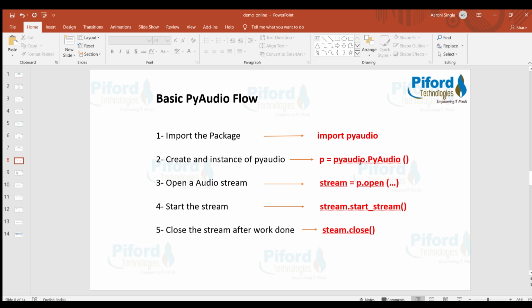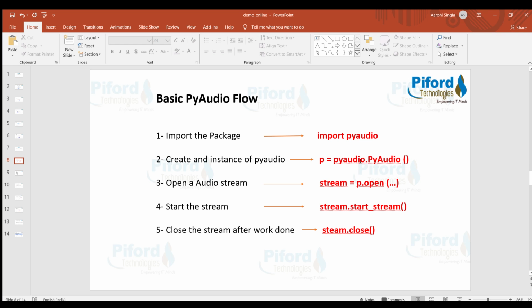Then we create an instance of PyAudio. From the pyaudio module, I'm calling the PyAudio class and storing it in a variable. This is how we can create an instance of PyAudio.